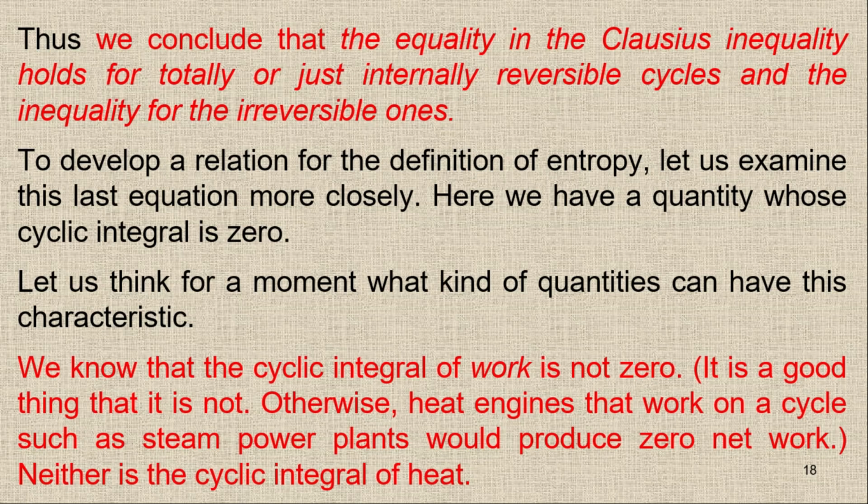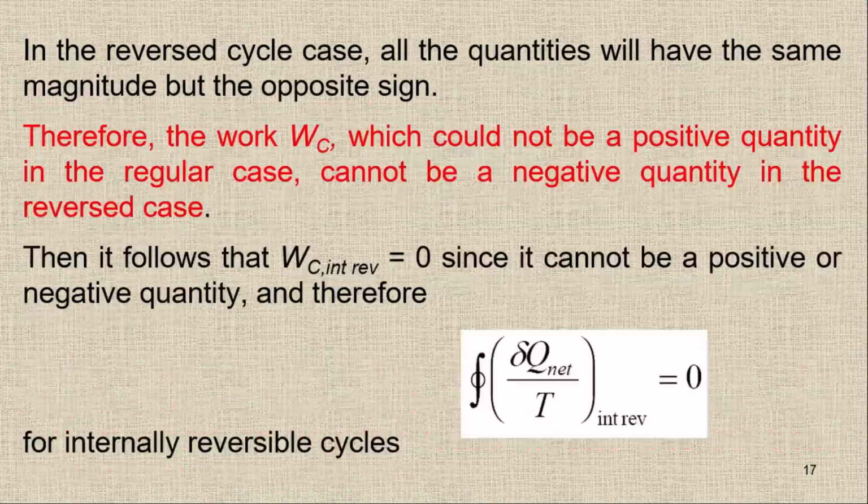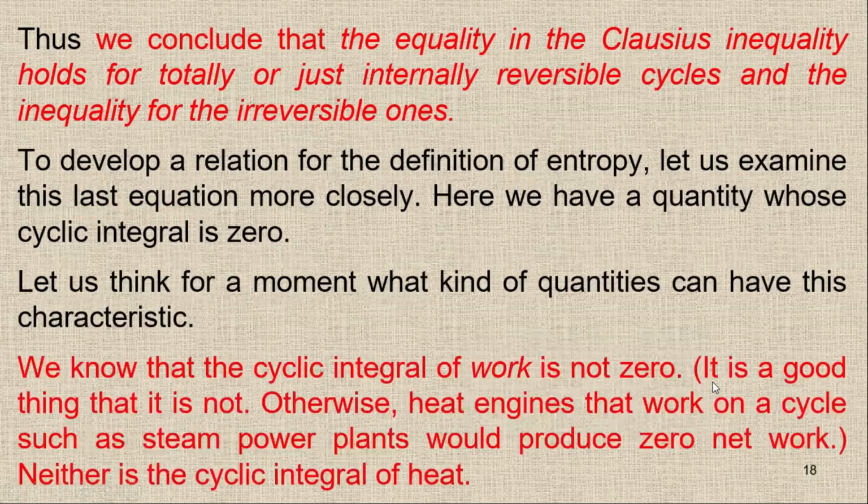Now, to develop a relationship for the definition of entropy, let us examine the last equation more closely. If you see in the last equation, we have the cyclic integral of this quantity equal to 0.